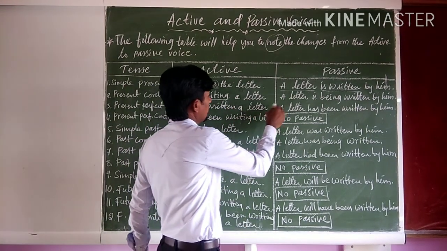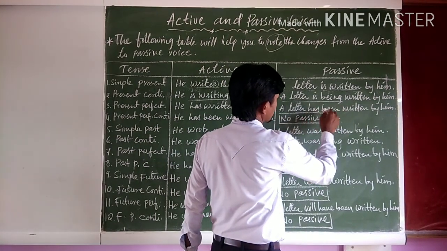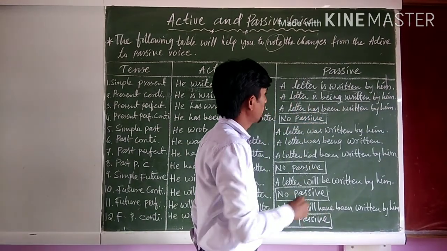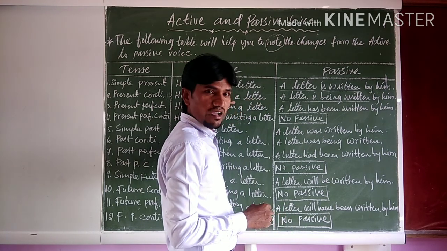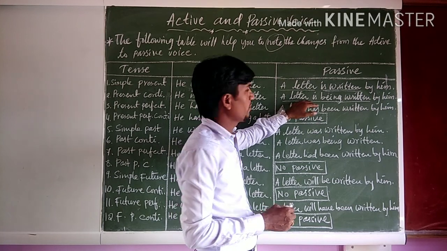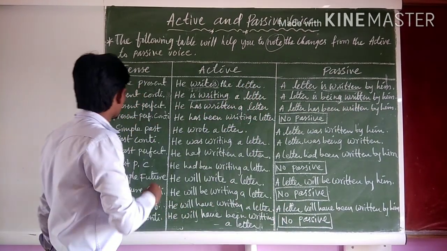So therefore, a letter is being written by him. The object of the active voice becomes the subject of the passive voice. So it is written in such a way.